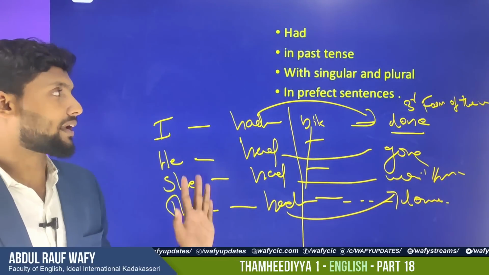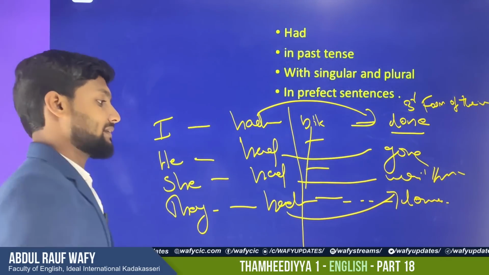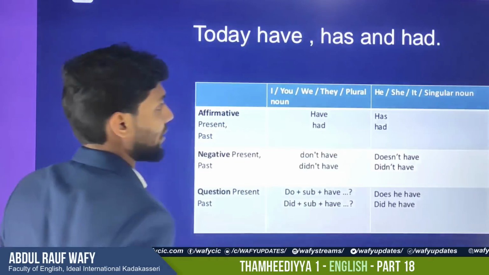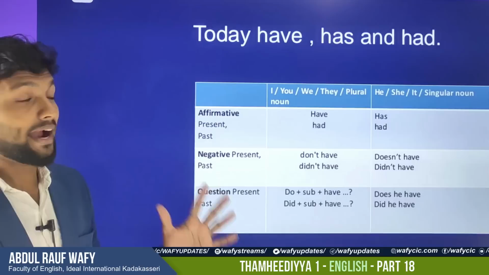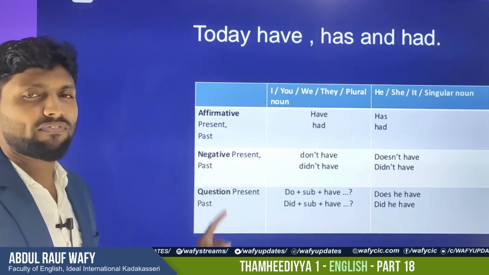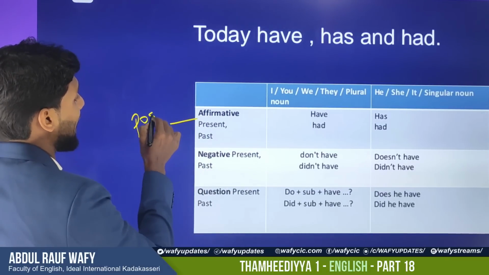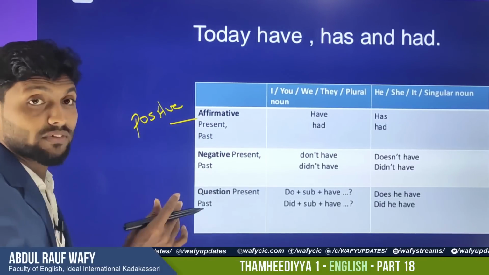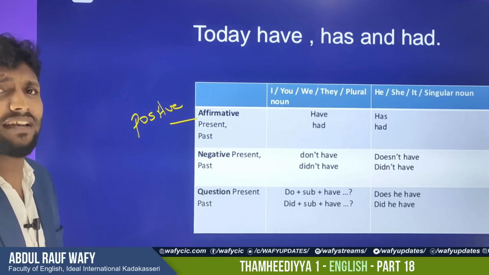Understand? So I was talking simply about all this just to make it easy for you. Let's go through another slide. It will be okay for you. See, today we have has and had, have, has and had. So affirmative means positive sentence. Positive means I have one car. I have. I have not a car. I haven't a car means negative sentence.